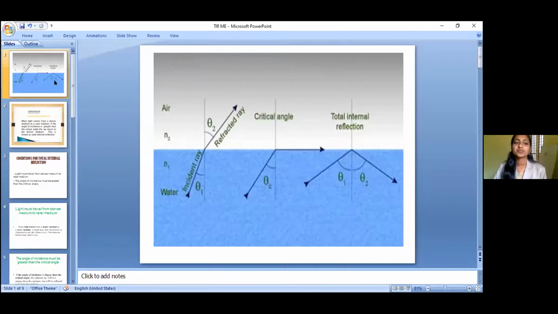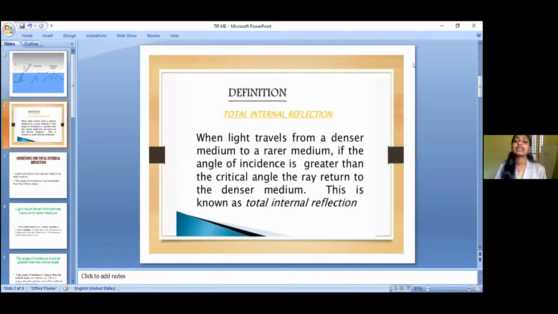Now we can define total internal reflection. When light travels from a denser medium to a rarer medium, if the angle of incidence is greater than the critical angle, the ray returns to its denser medium, and this is known as total internal reflection. So next we have to deal with the conditions needed for total internal reflection.